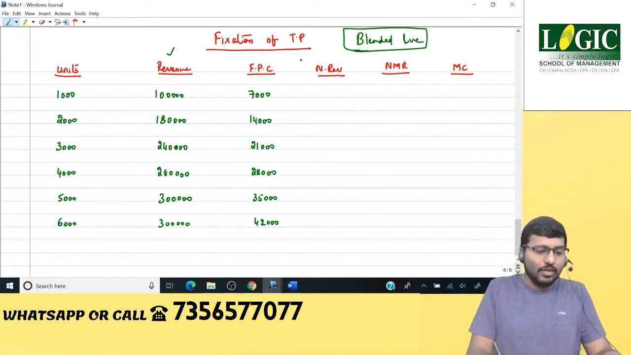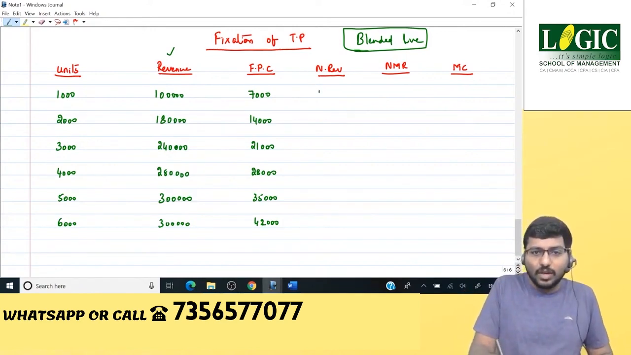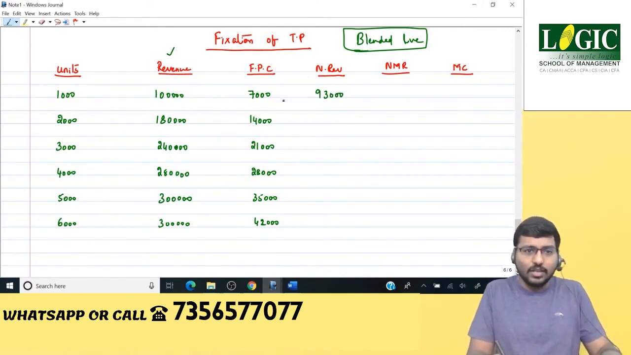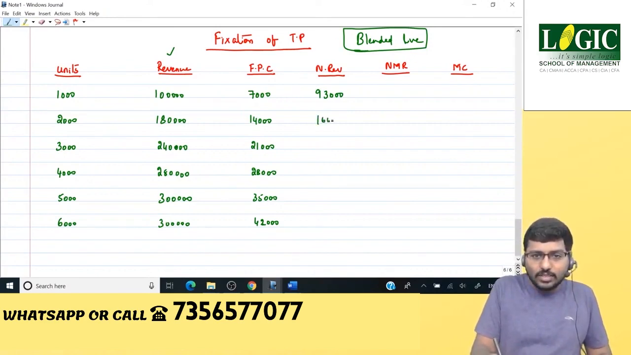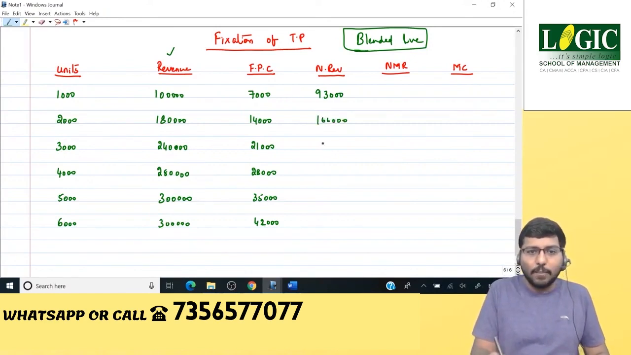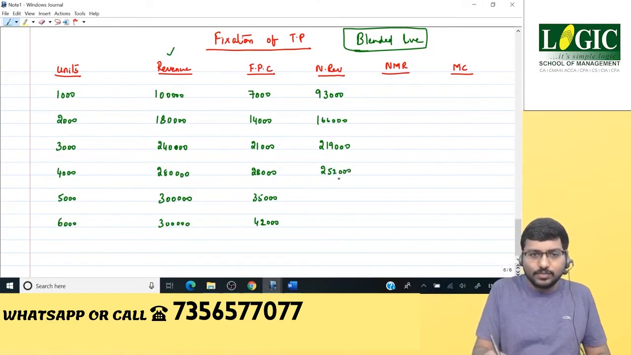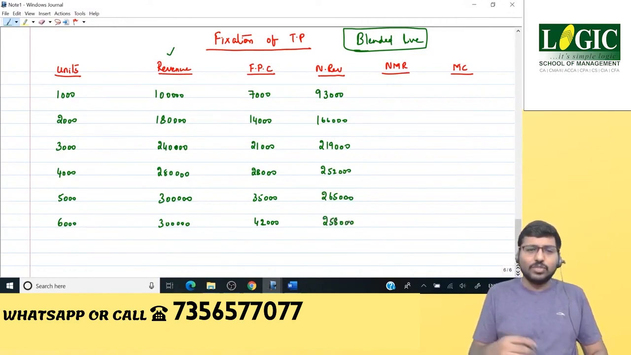Okay. Net revenue 93. Net revenue is nothing but revenue minus further processing cost, 93. Correct? 1 lakh 80,000 minus 14,000, 1 lakh 66. Okay. 2 lakh 19. 2 lakh 52. 2 lakh 65. And 2 lakh 58. I hope I'm done with the numbers.